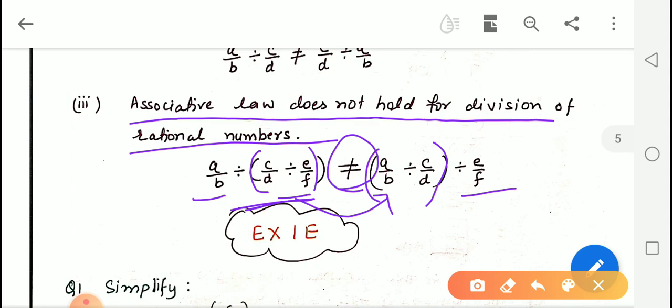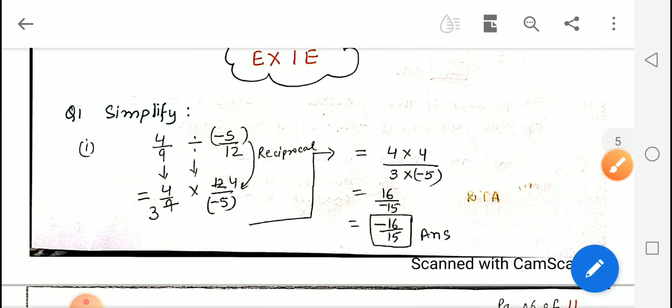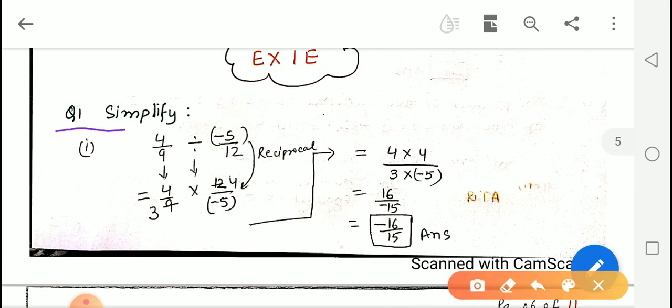Now let us start our next exercise, exercise 1E. Its first question is simplify. The first part is 4 by 9 divided by negative 5 upon 12.